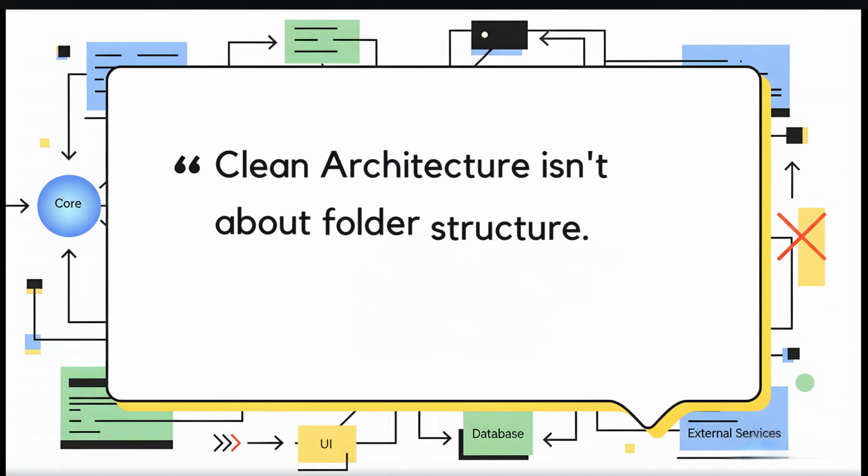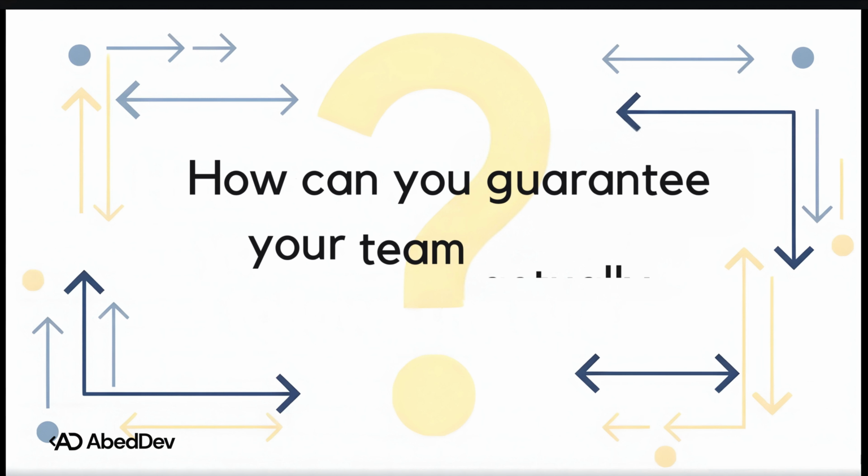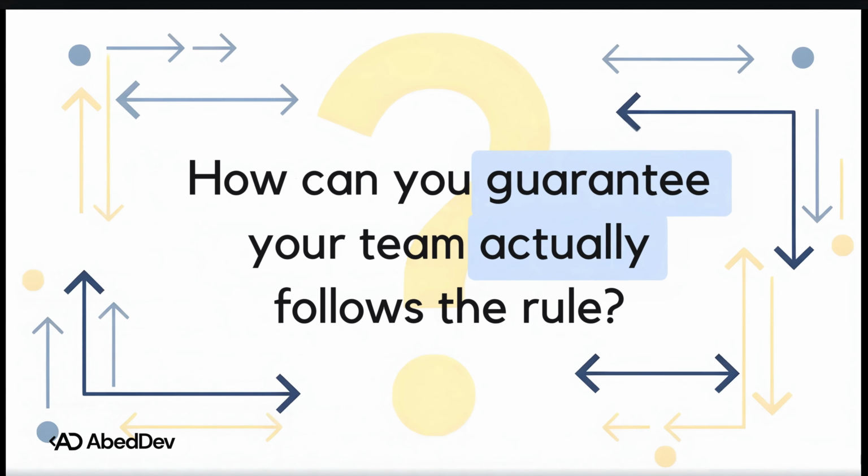And if you take one thing away from this, let it be this. Clean architecture isn't about creating a bunch of folders and naming them domain, data, and presentation. It's about a disciplined approach to managing the direction of your dependencies. That's it. That's the whole game. Knowing the rule is the first big step, but the real challenge, especially when you are working on a team, is enforcement.